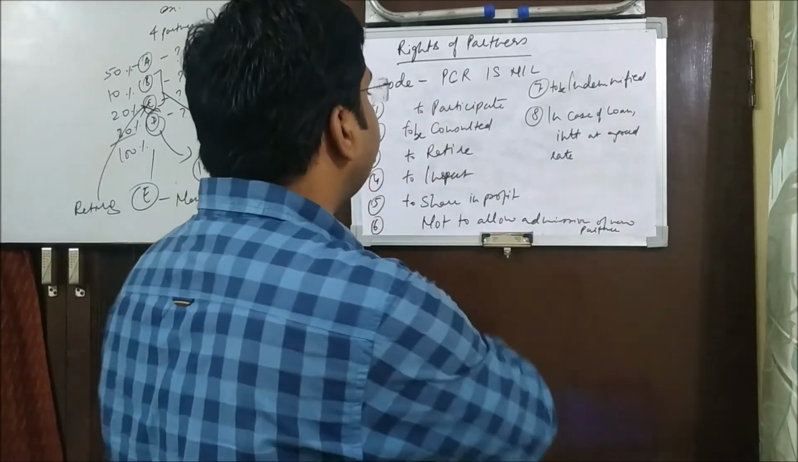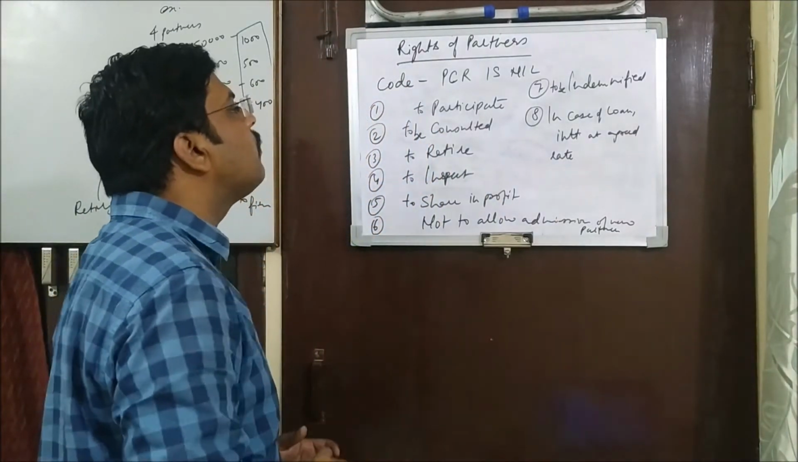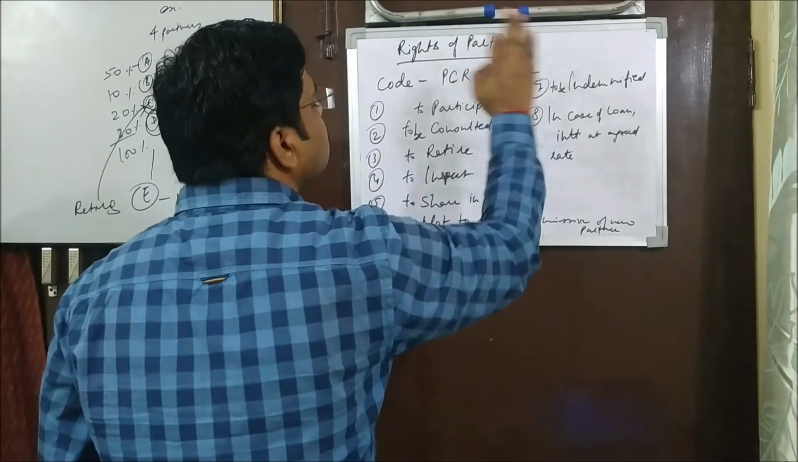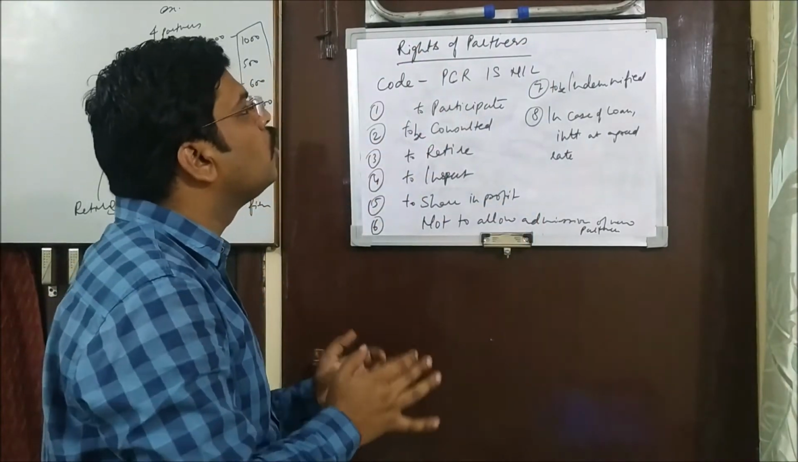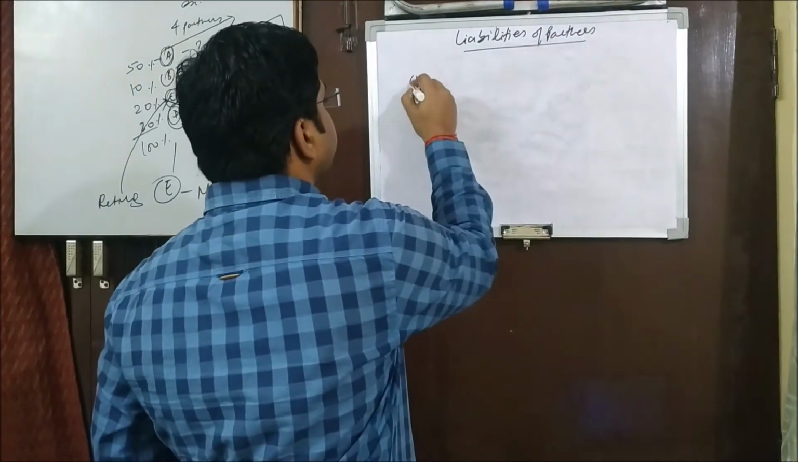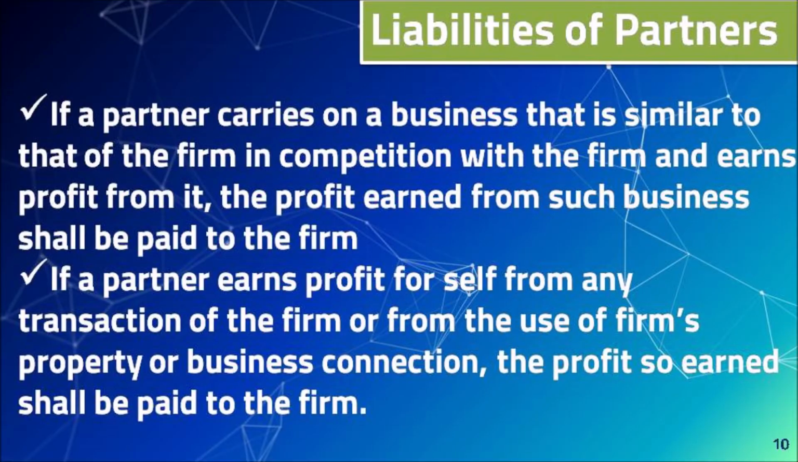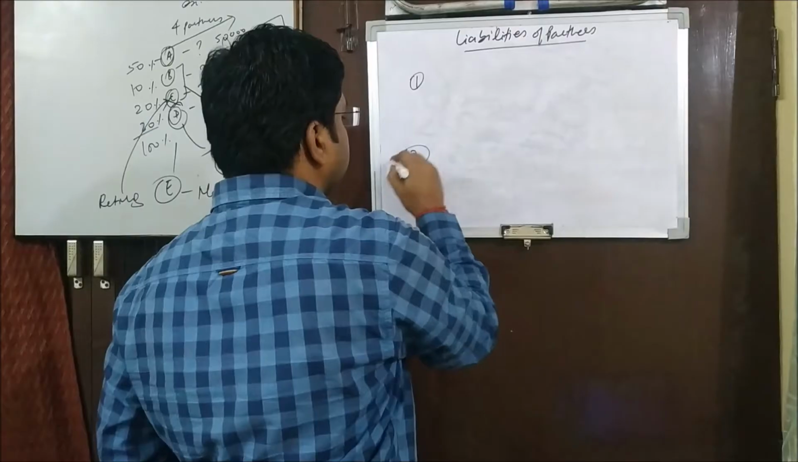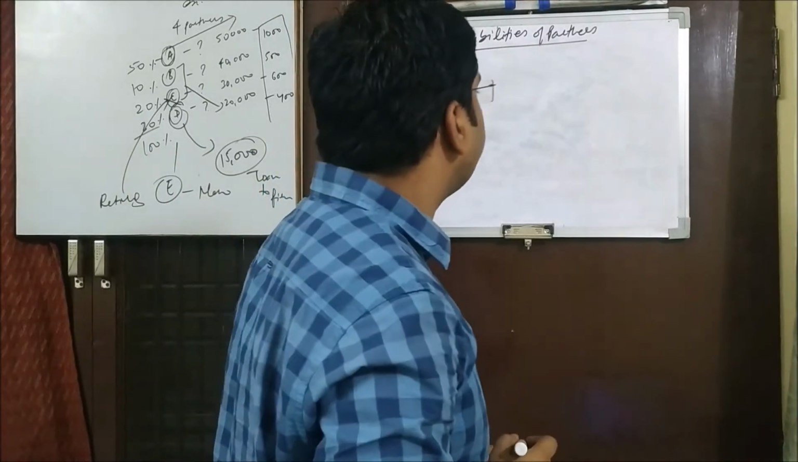So these all 8 rights can be easily remembered by one code, that is PCR is nil. Okay, now let's move on. The next topic is liabilities of partners. There are 2 points in this. Let's understand that very minutely.